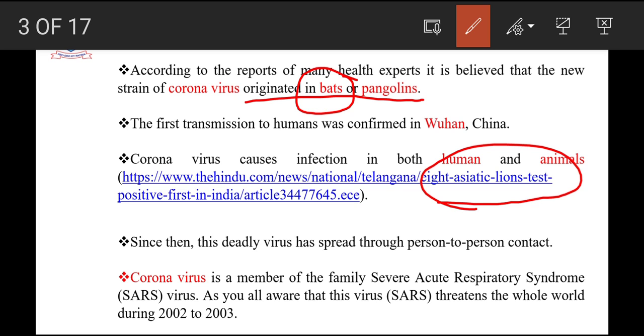It specifically targets the lungs of human beings, not other organs. But reports are saying that coronavirus widely infects major organs of the human body. That we will discuss in the next slide. But the primary target of the coronavirus is the lungs.